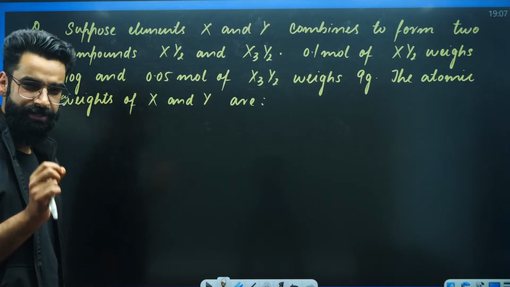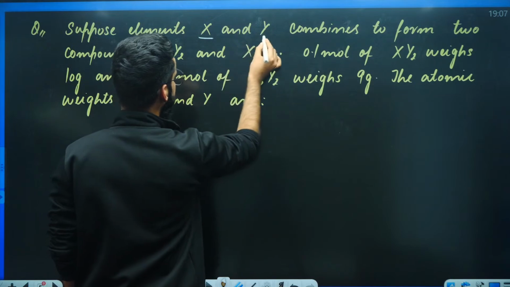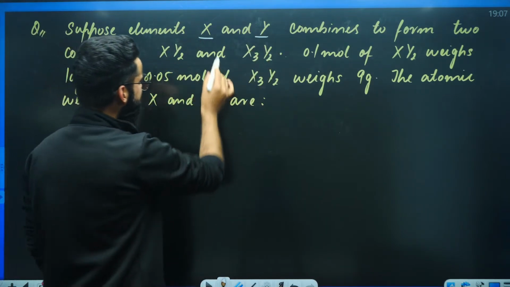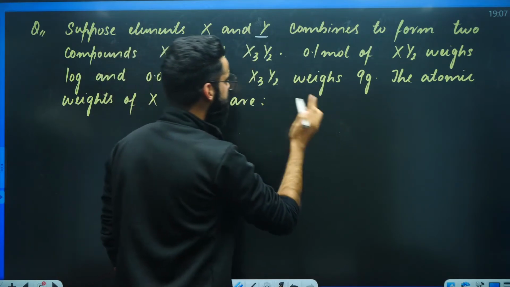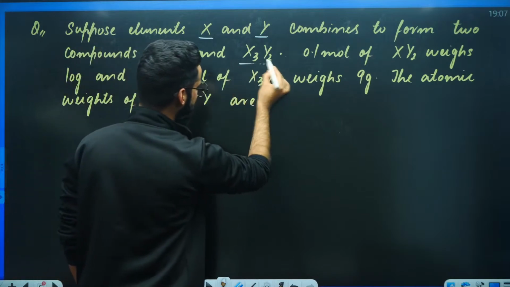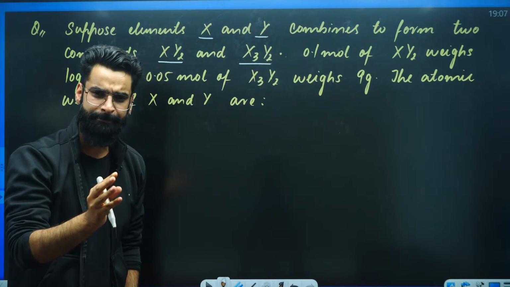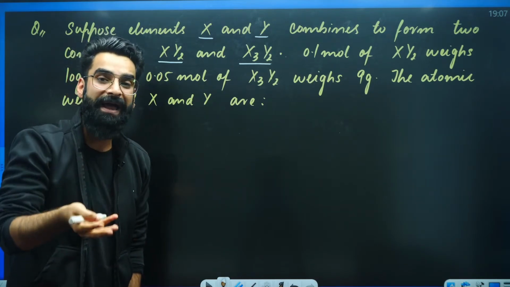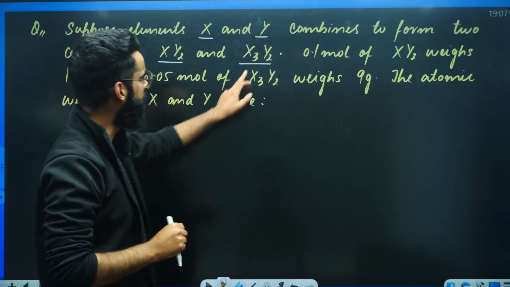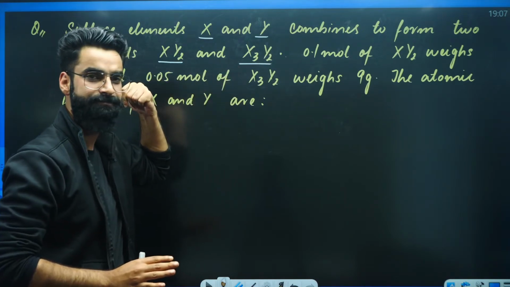As far as this question is concerned, we have two elements X and Y. This X and Y combine to form two compounds. One is XY2 and another one is X3Y2. So basically we have two elements X and Y combining to form two compounds, one is your XY2, one more is your X3Y2. Perfect. So two compounds we have.